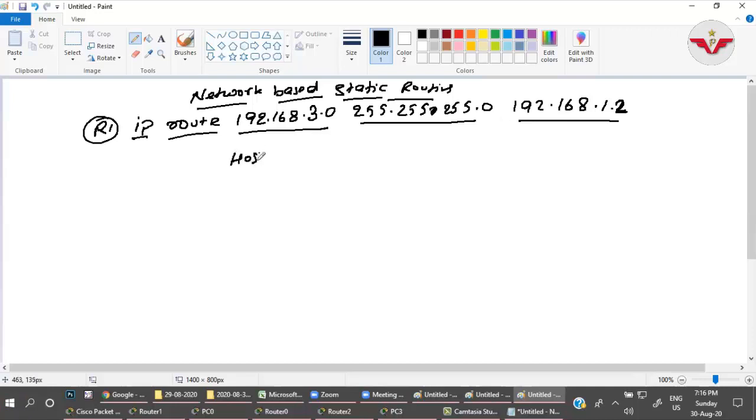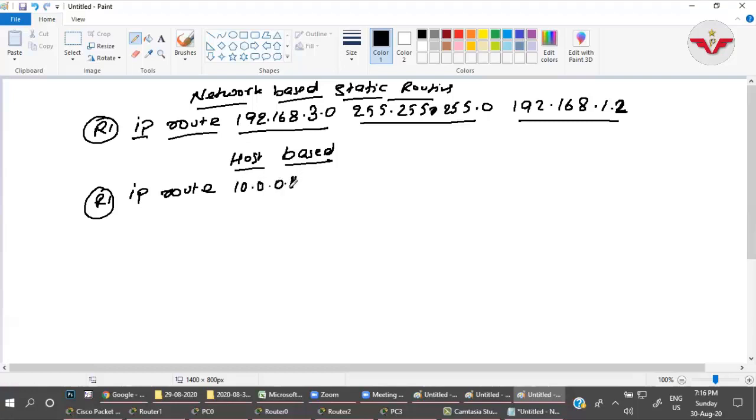Host based. Again on R1 I have given the command IP route, whatever the host is. In this scenario I had taken the example of 10.0.0.1.